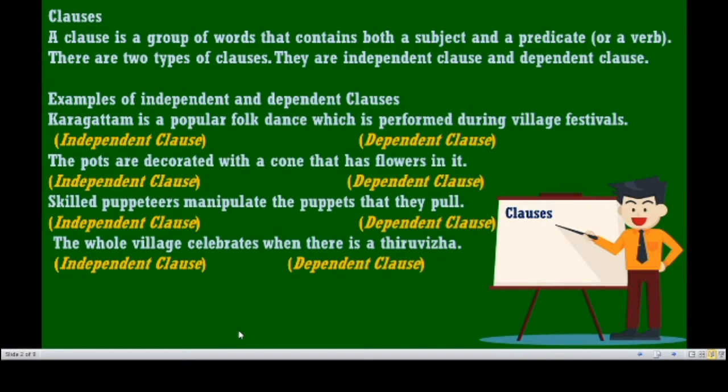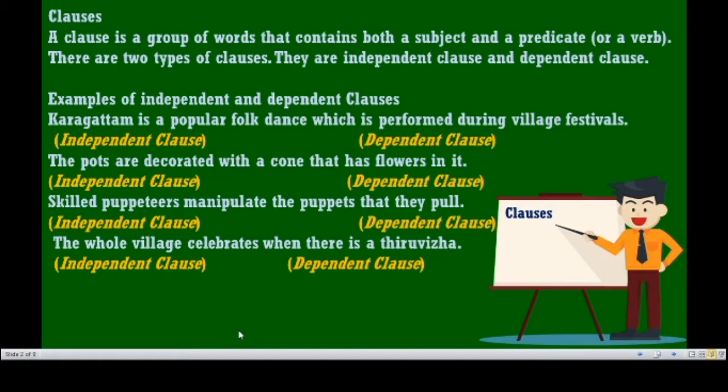For example, Karagatam is a popular folk dance which is performed during village festivals. So here there are two types of classes. Karagatam is a popular dance, that is the independent class. Which is performed during village festivals, that class has to depend on the independent class.